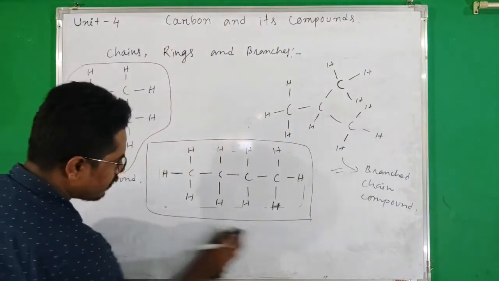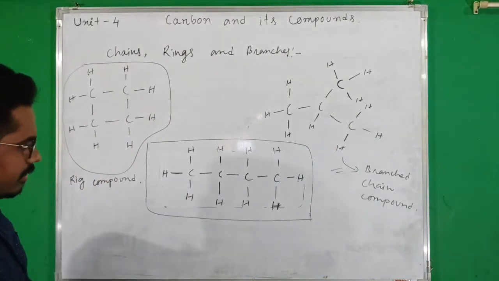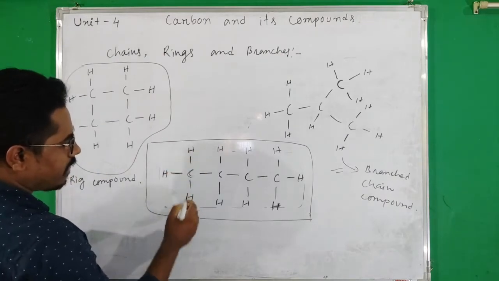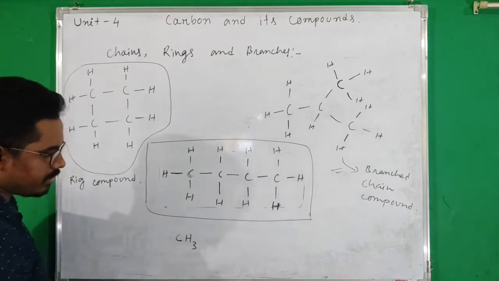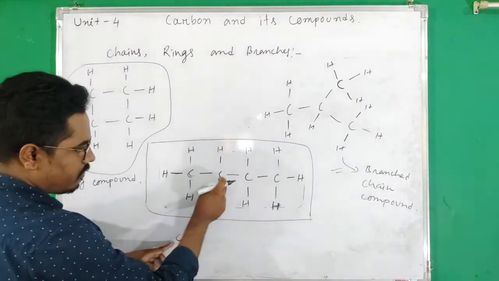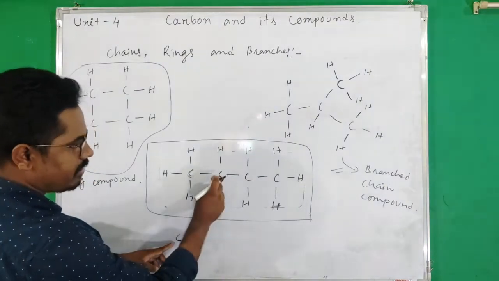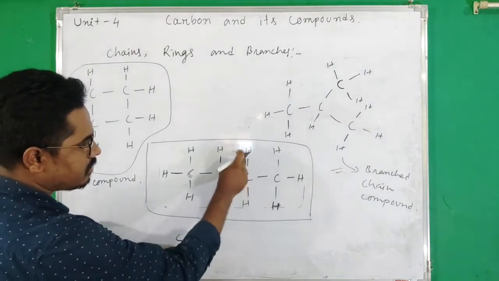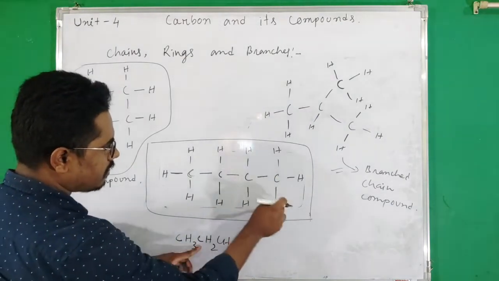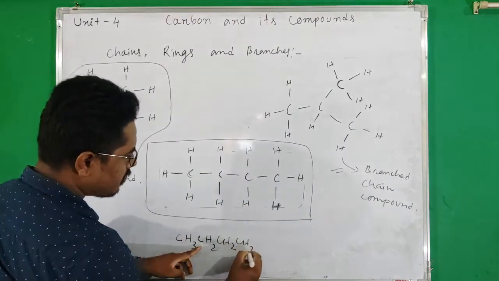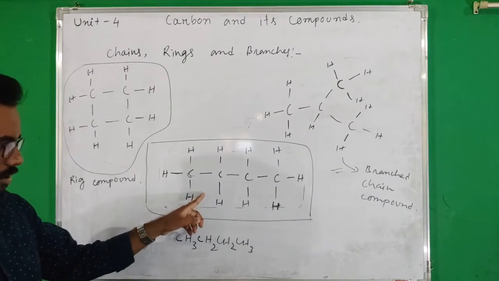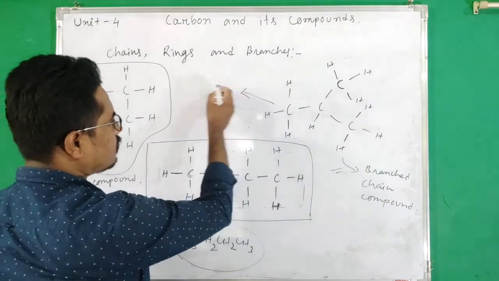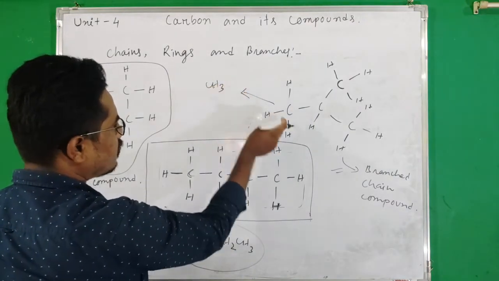Okay, now we can write these structures like this also. This one is carbon, and along with this carbon 3 hydrogen atoms are present, so therefore CH3. Then we have to write this carbon, and along with this carbon there are 2 hydrogen atoms, that is CH2, then again CH2, again CH3. Okay, this compound can also be written like this, and this compound can be written like this, CH3, CH3.